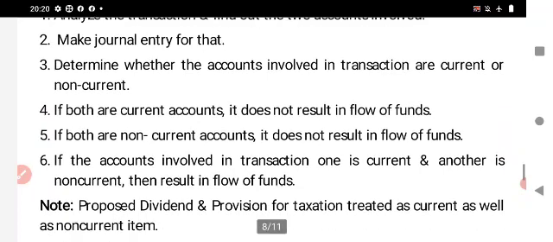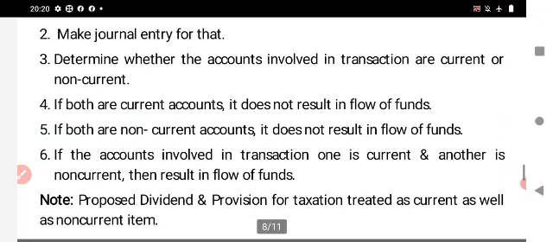Sixth and last one is if, of the accounts involved in the transaction, one is current and the other is non-current, then it results in flow of funds. Suppose in the transaction one is a current item and another is a non-current item, then it is said to be flow of funds.